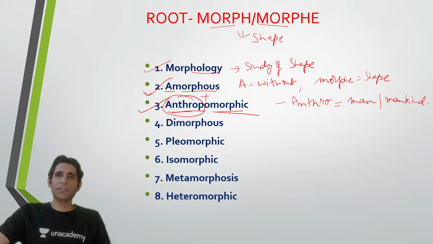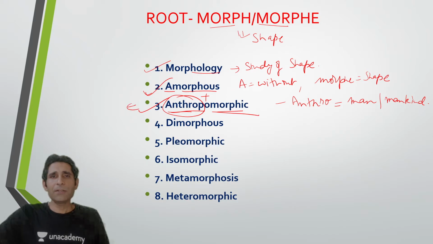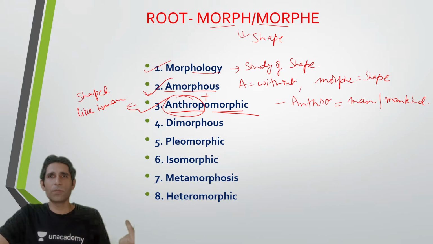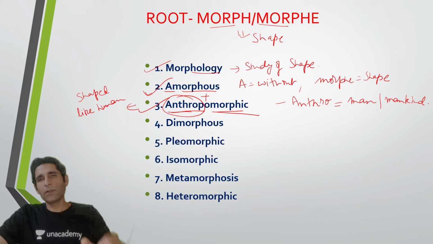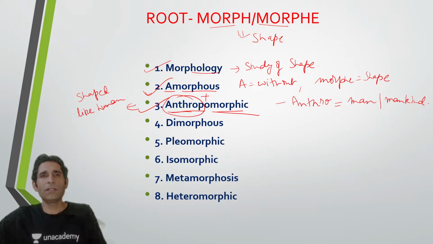Now, where do I use this word anthropomorphic? We use this word for anything that's shaped like a human. Now, it may mean shaped like a human, but then it can have one more meaning. It can also be used for something basically animal or non-living that has qualities of a human. So you can use the word anthropomorphic for something that is physically shaped like a human, or something that has the attributes or the features, okay, attributes of a human.